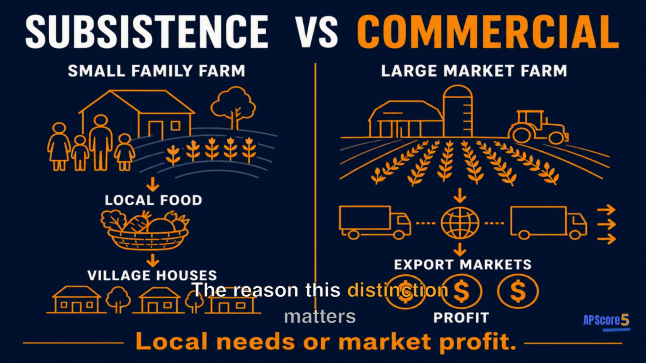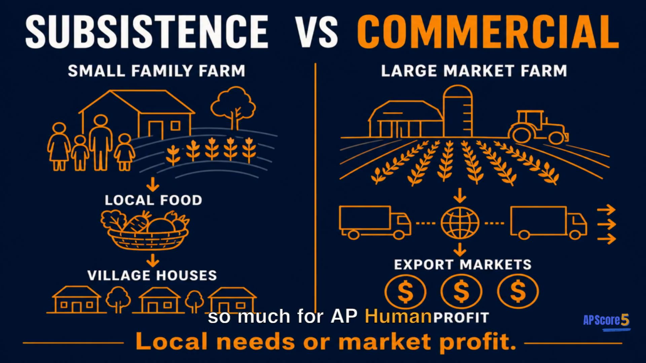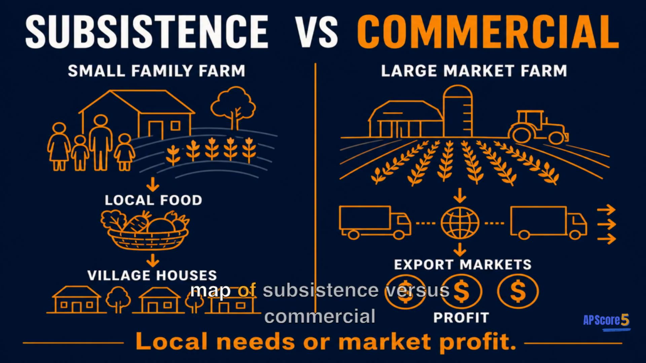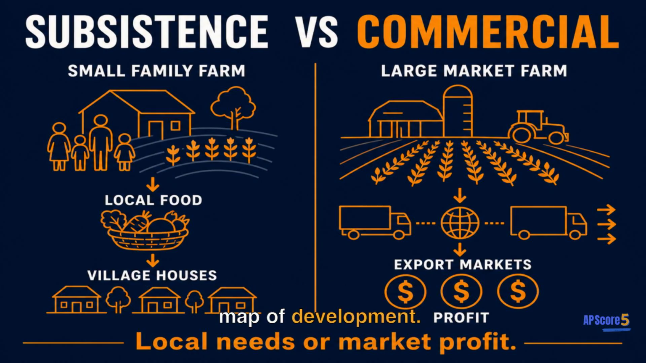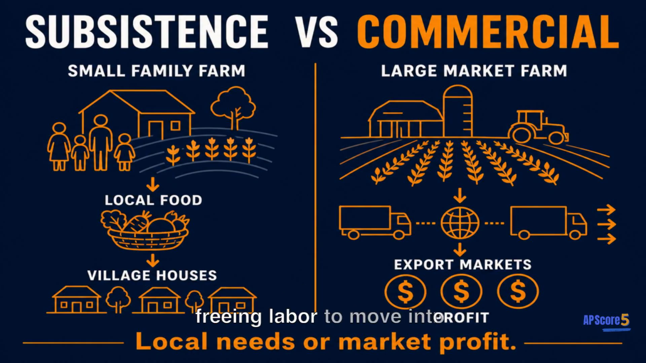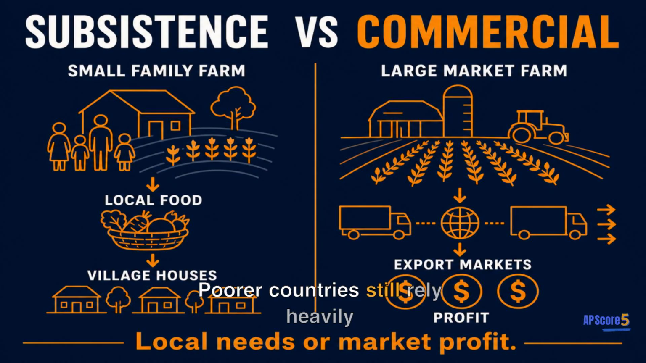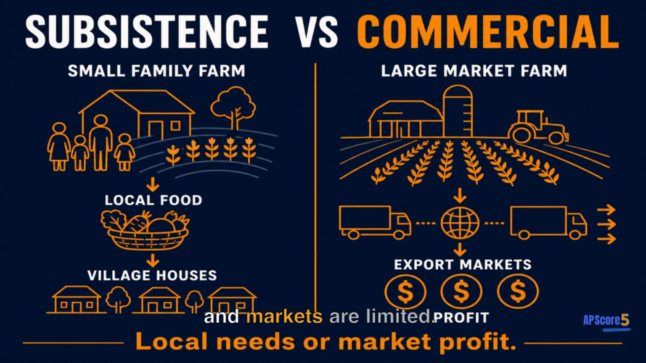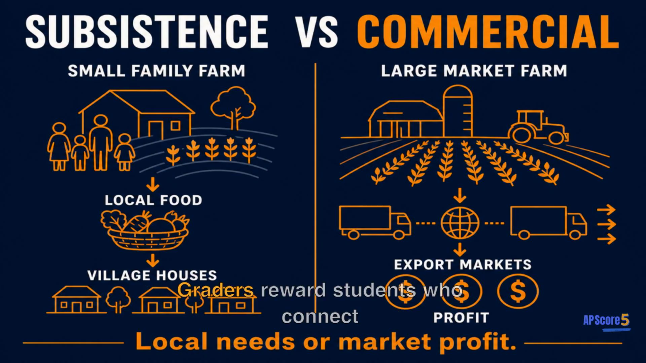The reason this distinction matters so much for AP Human Geography is that the world map of subsistence versus commercial farming basically mirrors the world map of development. Wealthier countries shifted to commercial agriculture decades or centuries ago, freeing labor to move into cities and industry. Poorer countries still rely heavily on subsistence because capital, infrastructure, and markets are limited. Graders reward students who connect agricultural type to economic development directly.